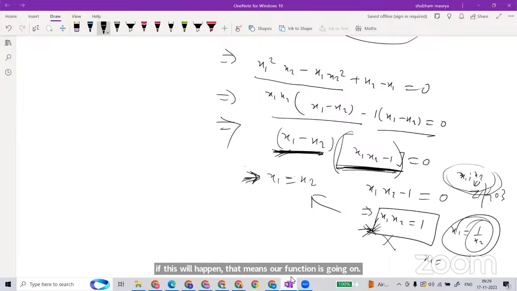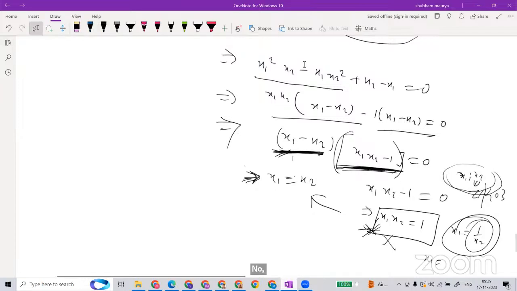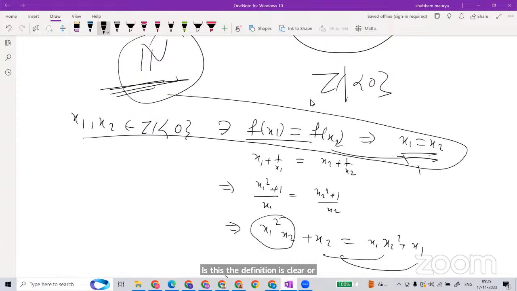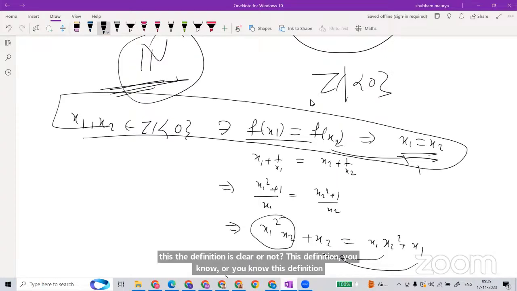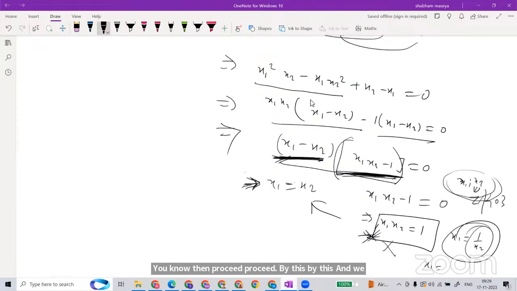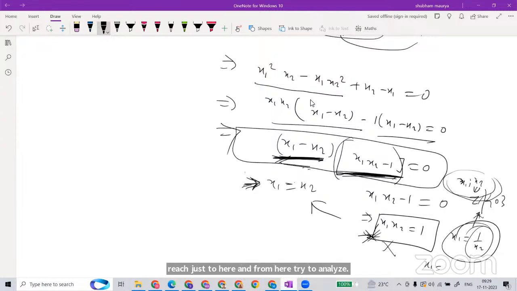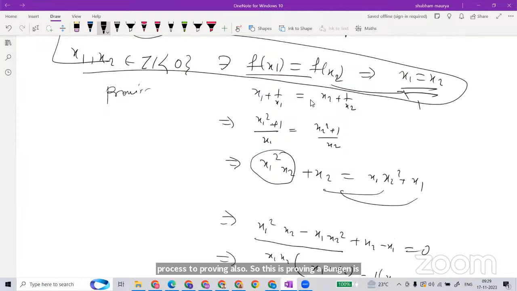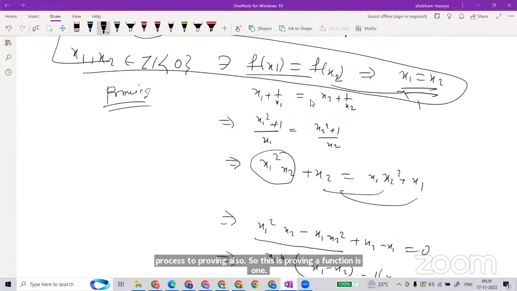Yes, Disha? Are you there? Yes, sir. So in this way you can think. Is this definition clear or not? Do you know this definition? If you know it, then proceed by this, reach here, and from here try to analyze with the domain. This is actually the process of proving that the function is one-one. How will you prove the function is one-one? You will use this one.